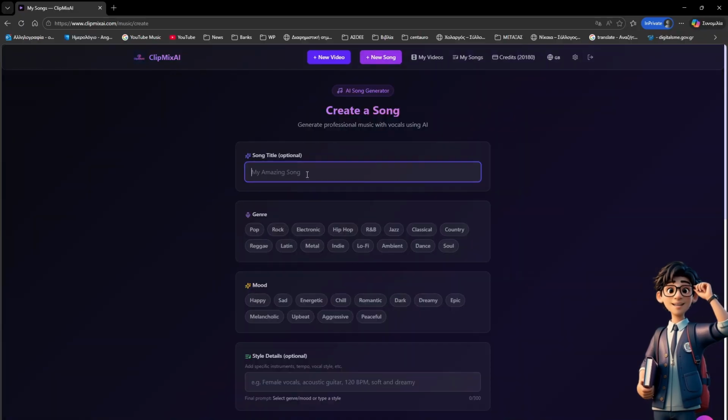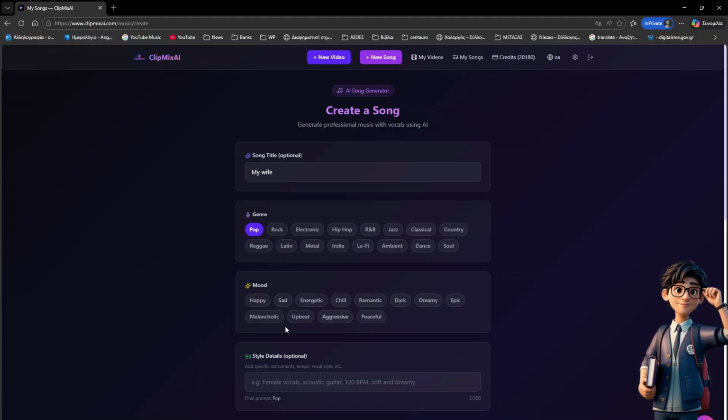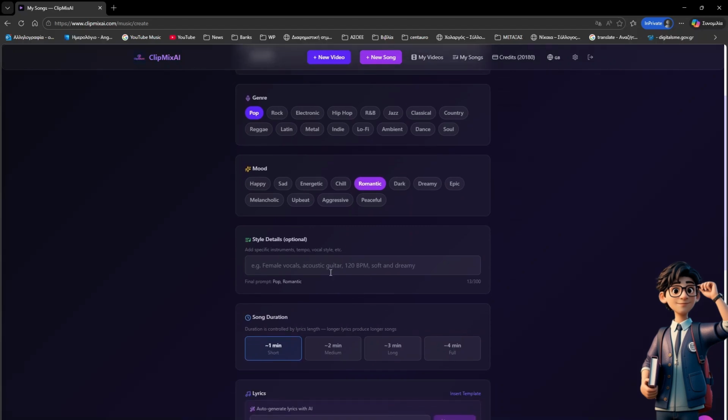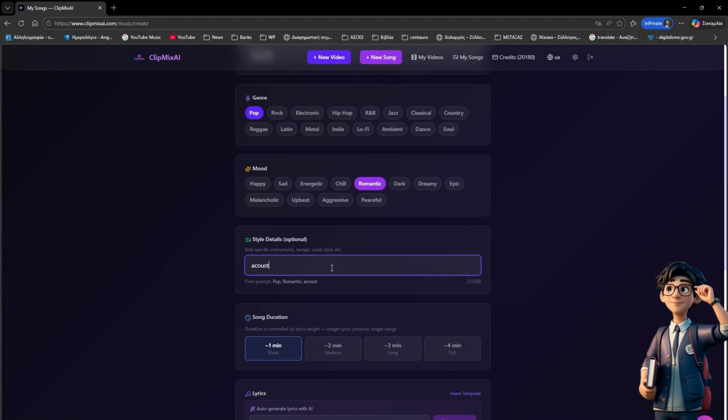You can optionally add a title. Let's put My Wife and select the genre of the song. Want to choose pop and select the mood of the song. Romantic fits well here. If you want something special in the song, for example, let's add acoustic guitar. You select the duration of the song.